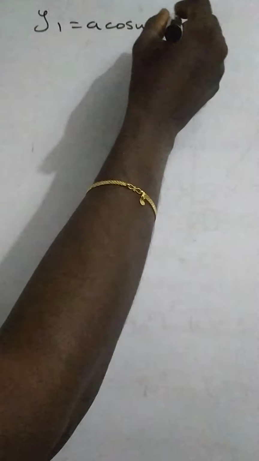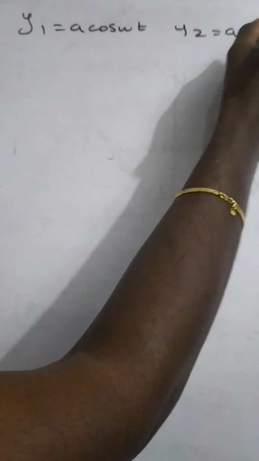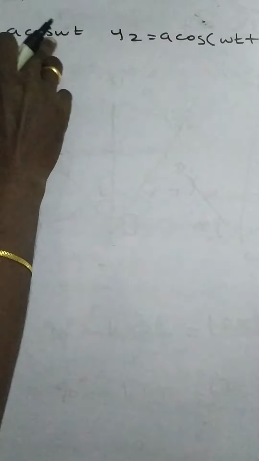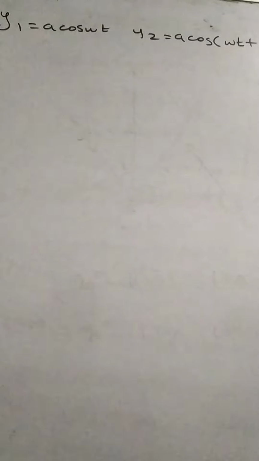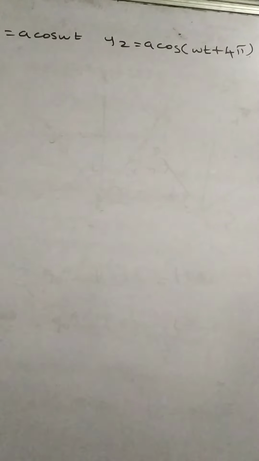So y1 is equal to a cos omega t, y2 is equal to a cos omega t plus 4 pi. One wave is a cos omega t, another is omega t plus 4 pi. The phase difference is plus 4 pi.